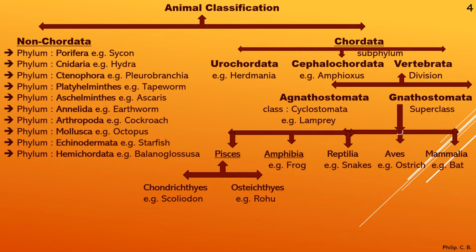Okay, then we come to the second part, that is Chordata, where you have subphylum Urochordata, example Herdmania, Cephalochordata, Amphioxus, and Vertebrata, which is further divided into Agnatha and Gnathostomata. Now just coming back to Urochordata, example Herdmania. Now when you come across Chordata, all these species have a backbone, or the early known species, for example Herdmania of Urochordata and Amphioxus. Now they may have the notochord completely or at certain stages. That's Urochordata and Cephalochordata, they come under Chordata.